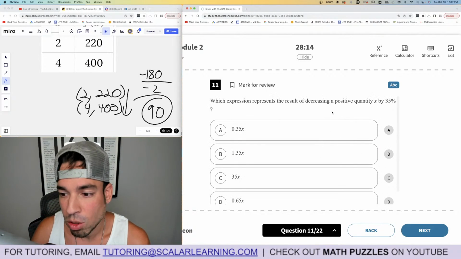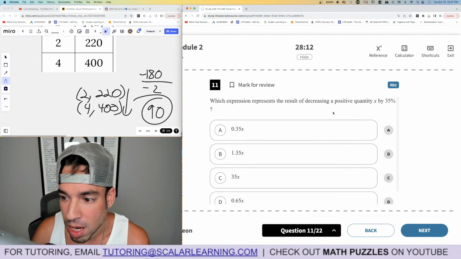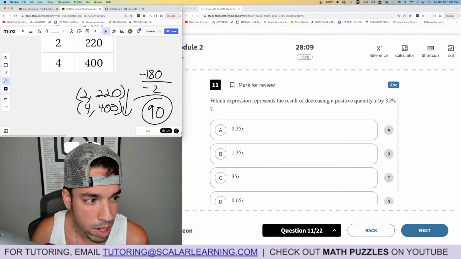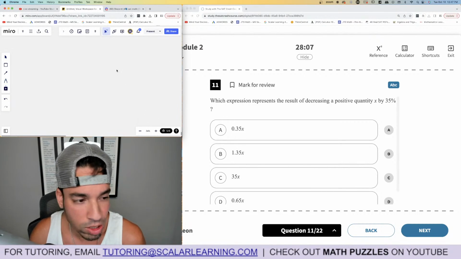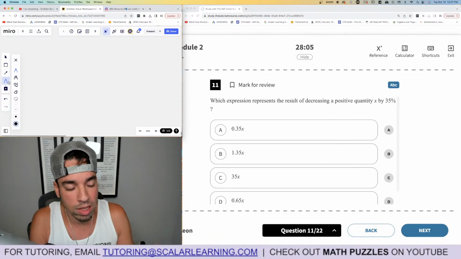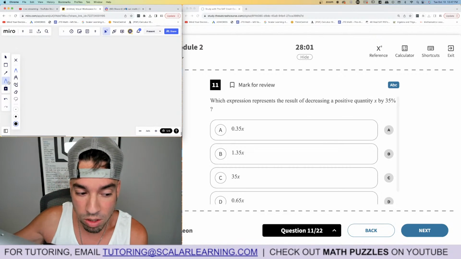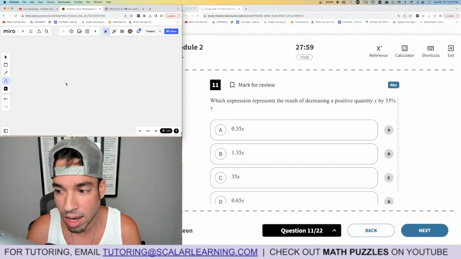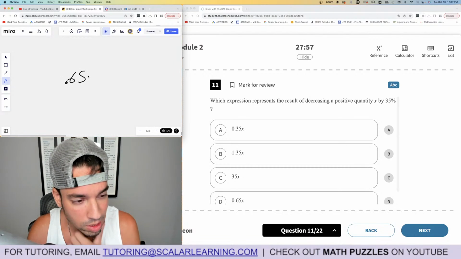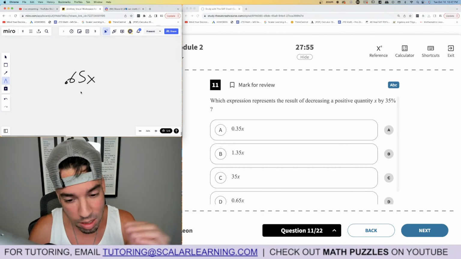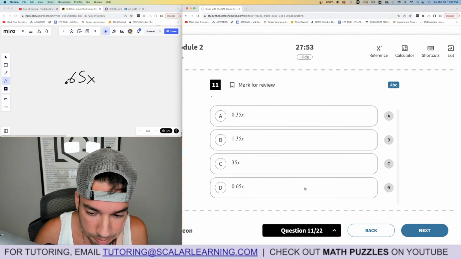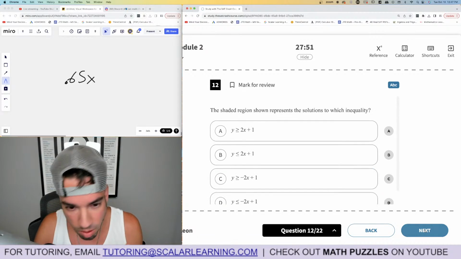Which expression represents the result of decreasing a positive? Okay, if you're decreasing by 35%, I'm not looking at the choices yet. I'm just going to tell you. Decrease by 35, what are you left with? You're removing 35%, you're left with, what's 100 minus 35? 65%, a.k.a. a decrease would be 0.65 times x. That's how you think about a decrease. And that's D. That's how you do it.